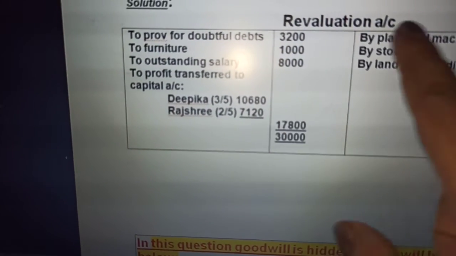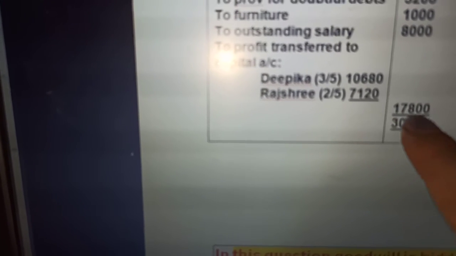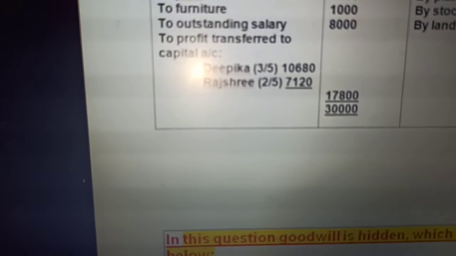We make the revaluation adjustments and distribute the revaluation profit in the old profit sharing ratio between Deepika and Rajshri, that is 3:2. This is the profit: 10,680 to Deepika and Rajshri 7,120. Now let us see what the question says.